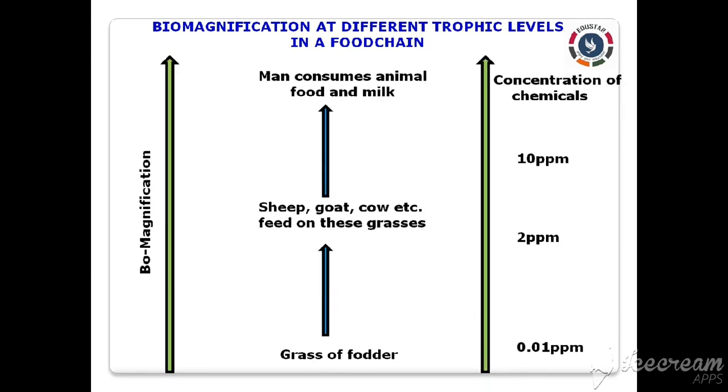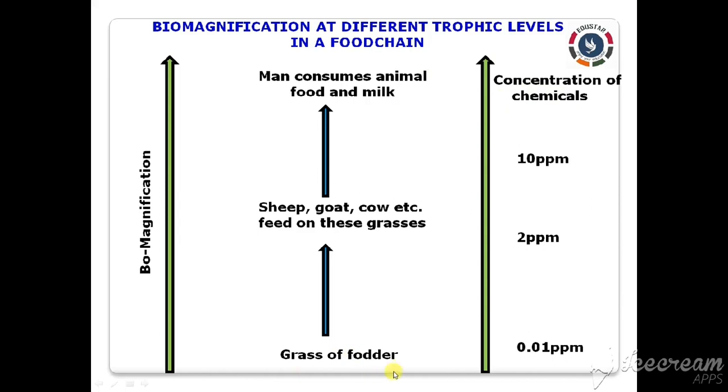This picture shows the high concentration of the harmful chemicals which is extremely injurious to the organisms at the higher trophic level as well. This happens because the DDT used in killing mosquitoes and other insects, which has been banned in most of the countries, enters into the components of our diet and causes softening of the brain, cerebral hemorrhage, liver damage and so on. Clear? So this picture clearly shows the high concentration of the harmful chemicals which is extremely injurious to the organisms at the higher trophic levels, right?